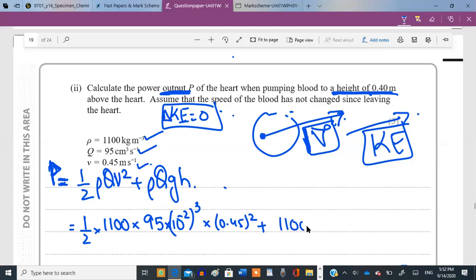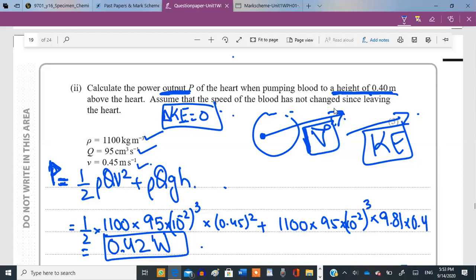Then add it to rho Q g h. Rho again is 1100, Q again is 95 times 10 raised to the power of -2 cubed, and g is 9.81, and h is the height given to us, 0.4. Now get the final answer by just adding all of them up. Calculator. Please calculate it and tell me. I got this answer. And that's the answer.